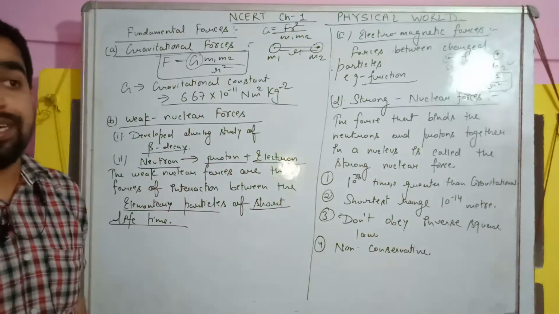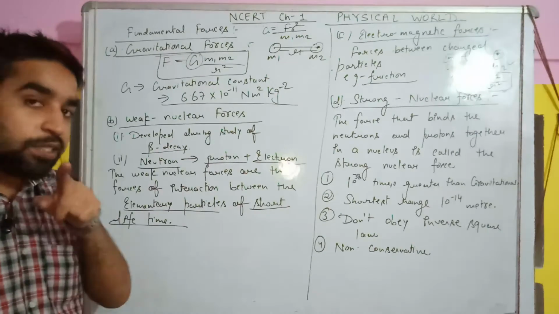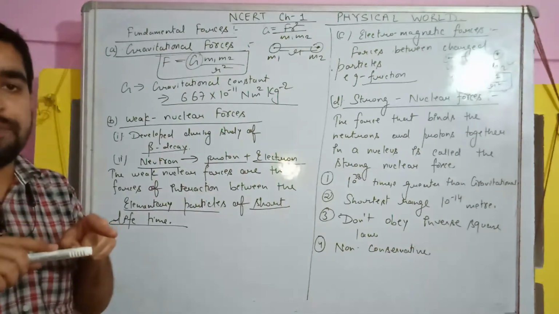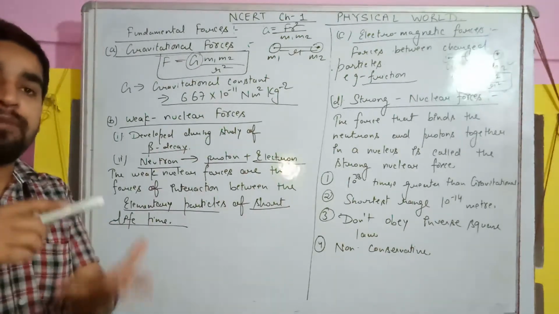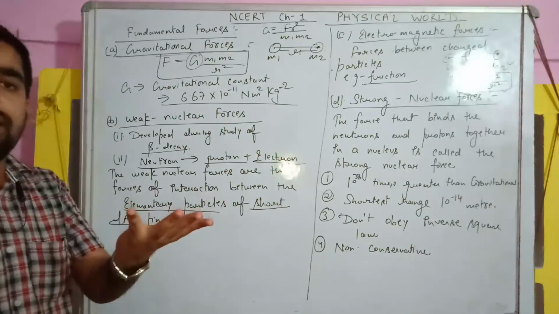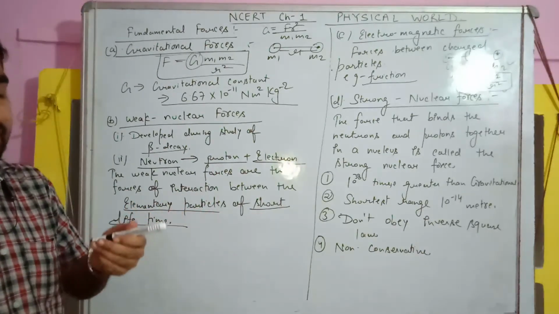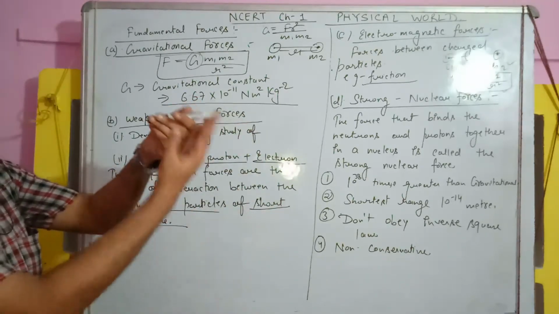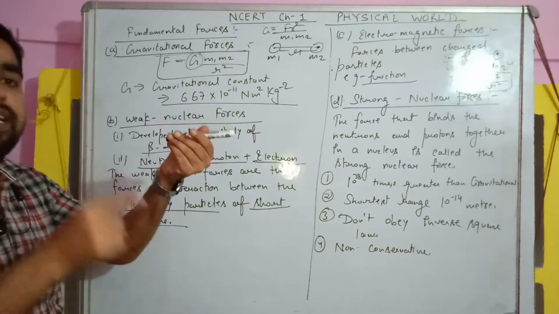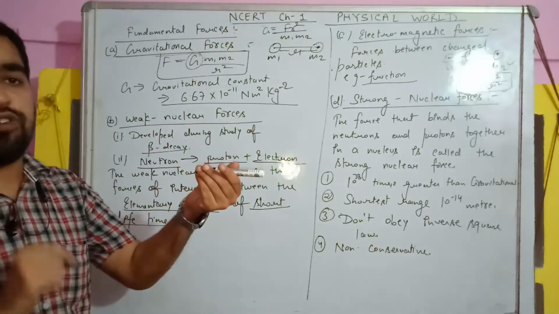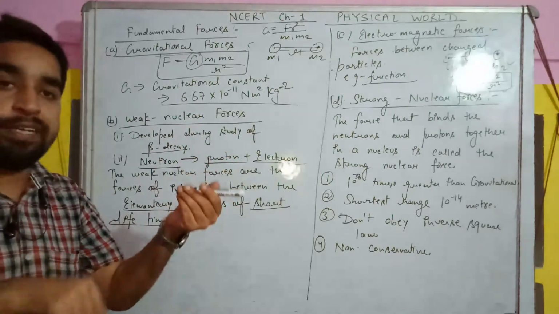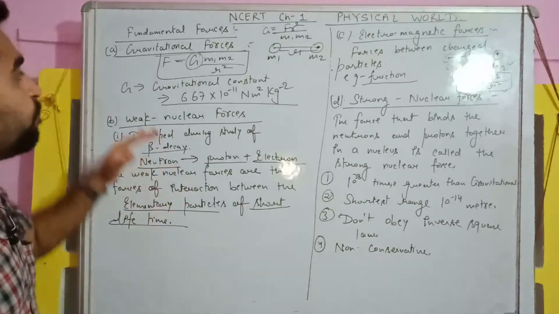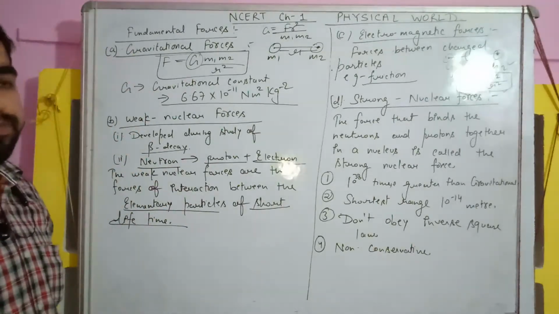What does it show? It shows that even though gravitational force was working on the pieces of paper, still the papers are coming up. Gravitational force was working downward, and we are bringing the electrostatic force, and the pieces of paper are attracted towards it. So, which force's effect is greater? The effect of electrostatic force is greater than gravitational force. So, gravitational force is the weakest force in nature.